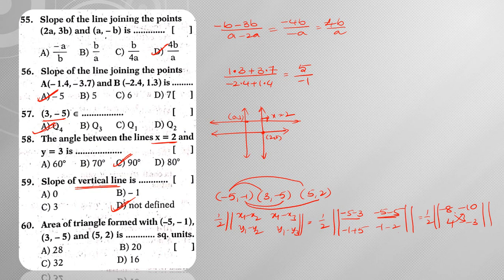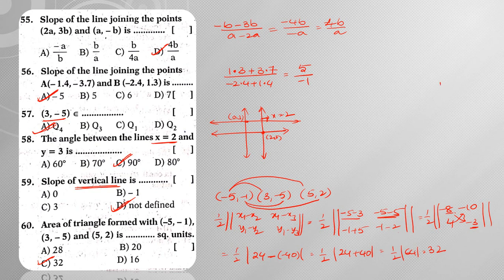I need to do cross multiplication and keep minus in the middle. Based on that, half into modulus of minus 8 into minus 3, which is plus 24. In the middle you need to keep minus, followed by 4 into minus 10, which is minus 40. So this gives me half into modulus of 24 plus 40. 24 plus 40 is 64, so half into modulus of 64, which is equal to 32. Hence the answer is 32.